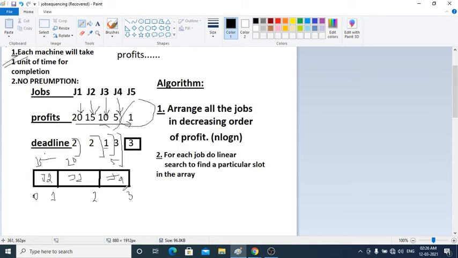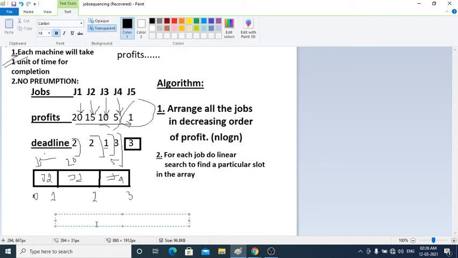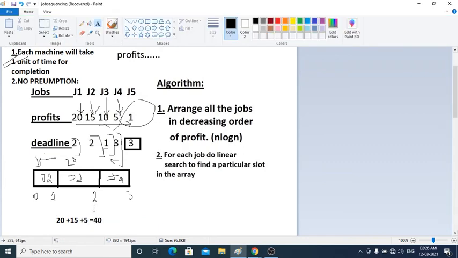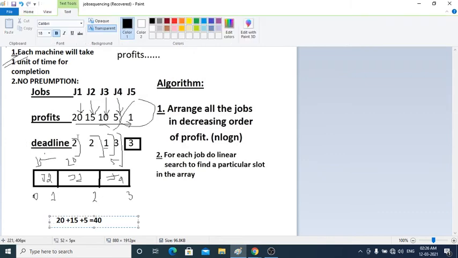So if you calculate what will be my total profit, total profit will be the maximum profit. So it will be 20 plus 15 plus 5, which is equal to 40 here, I guess. So this is my maximum profit. You try it in other ways. If you put any other jobs here, or if you try to find some other methods, you cannot exceed this 40. This is the maximum profit I can get with these given jobs and the given profits with the given maximum deadline. I cannot do anything else to have more than 40.